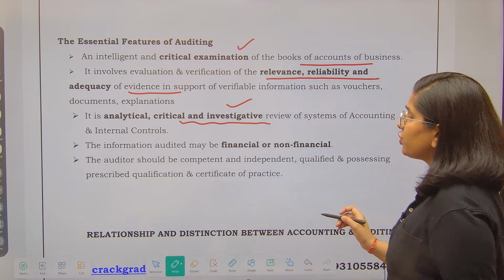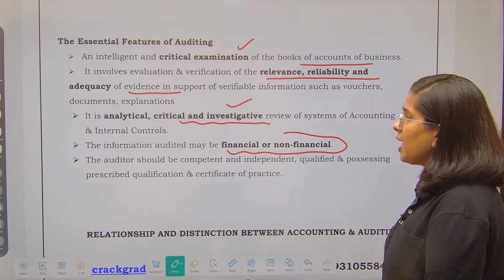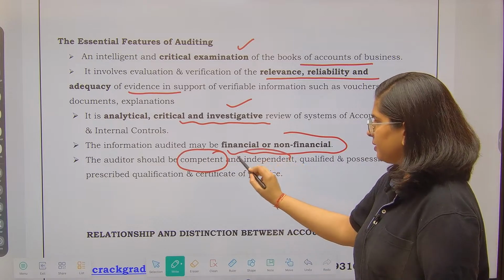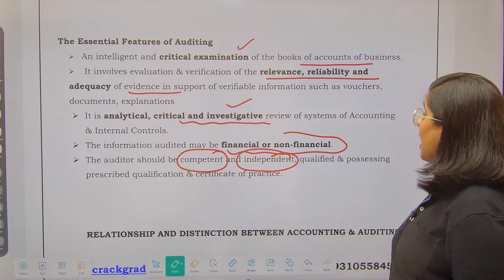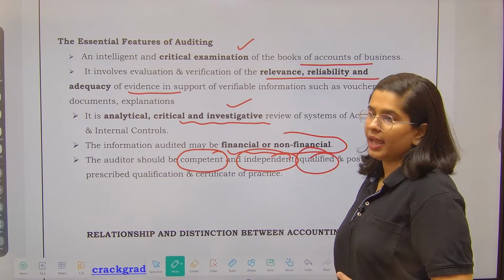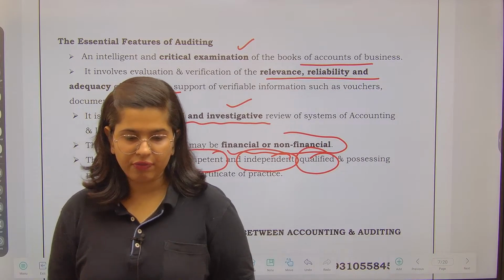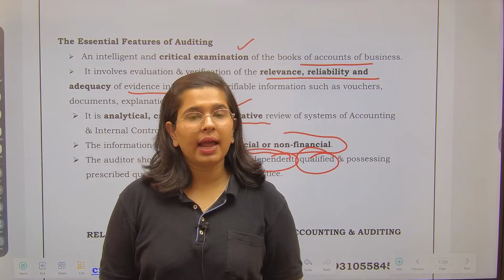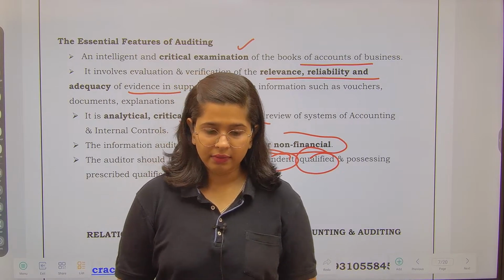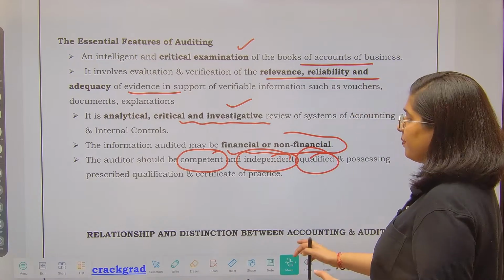The information which is audited may be financial and non-financial. An auditor should be competent and independent as well as qualified. Going forward in our lecture, we will also see what the disqualifications of an auditor are. That means what kind of person is not allowed to be an auditor, right? So all such things we will be seeing, but in brief.